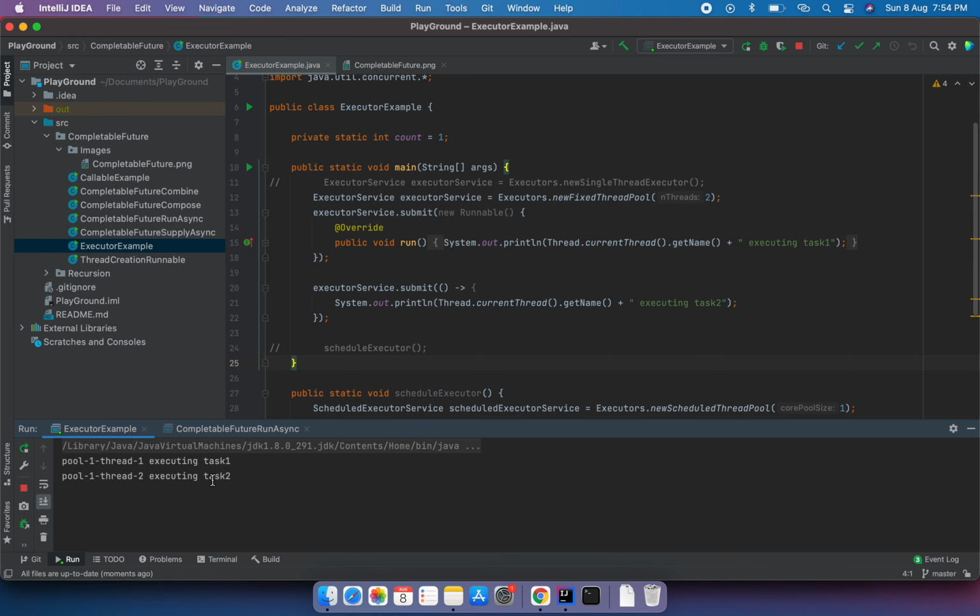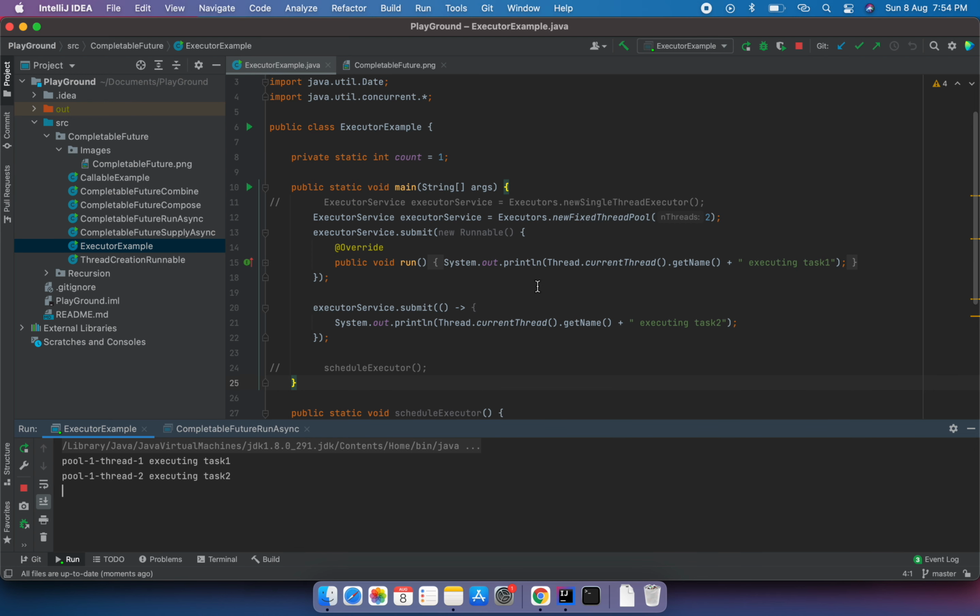You can see the program is running as of now. The program is not terminated yet, and we have output saying the task has been submitted. It says executing task 1, and the thread executing is pool-1-thread-1, and the second task is executed by a different thread because we have two threads allocated here.